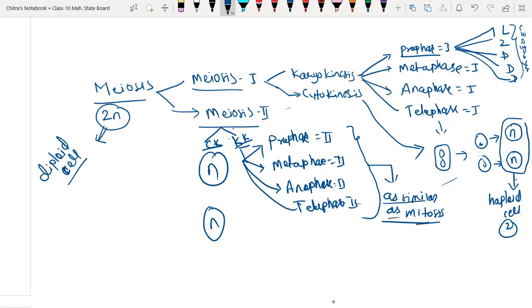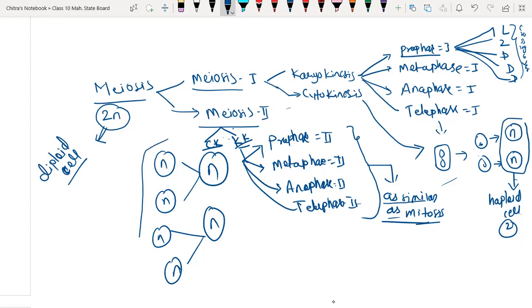Now it is going to undergo cytoplasmic division. After cytoplasmic division, we will get two haploid cells from one haploid cell. So from meiosis 1, we get 2 haploid cells, and these 2 haploid cells undergo meiosis 2 type of cell division to form 4 haploid cells.